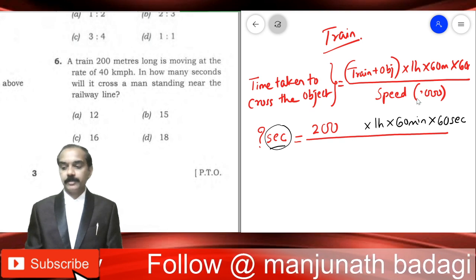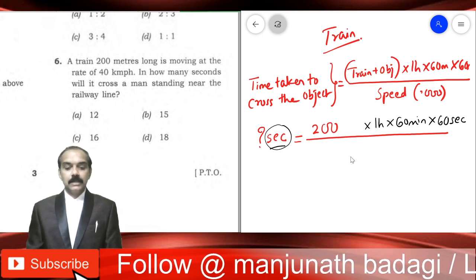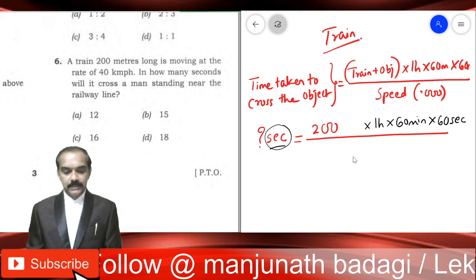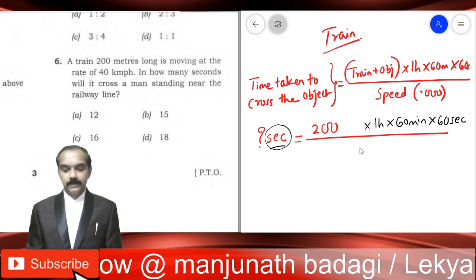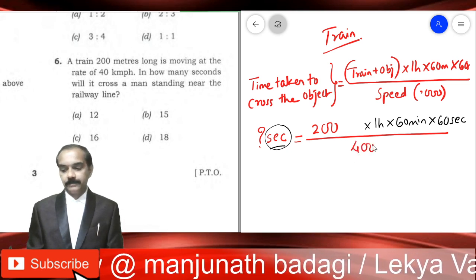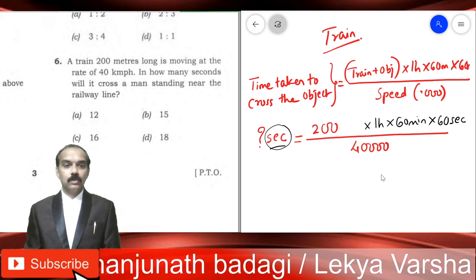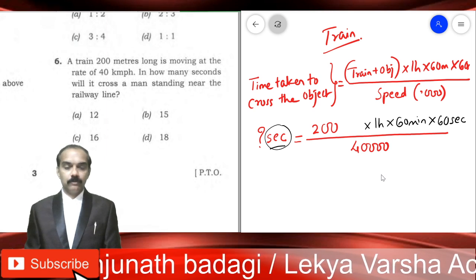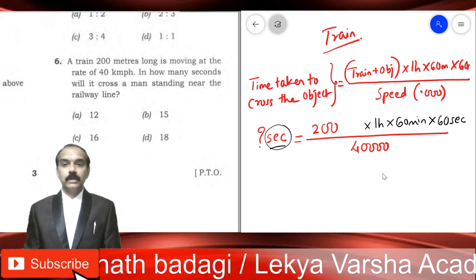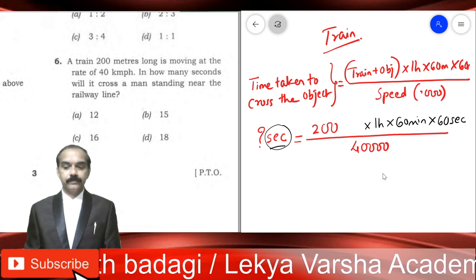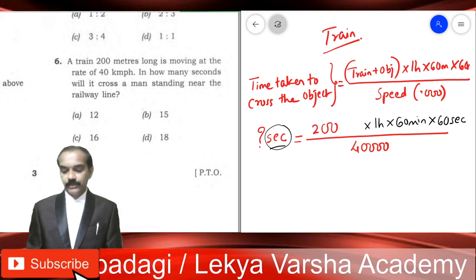Now coming to the denominator part, speed in terms of thousands. With what speed is the train running? 40 km per hour. So write 40,000 here. Kilo means 1,000. Wherever we come across the word kilo, replace it by 1,000. Now start cancellation.